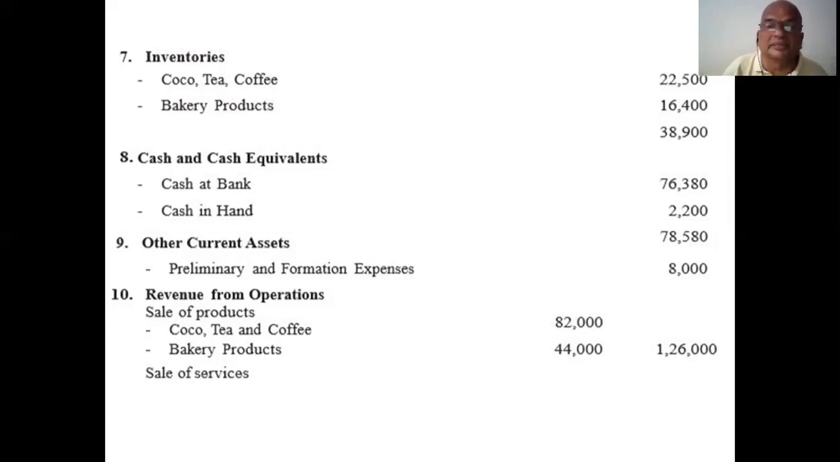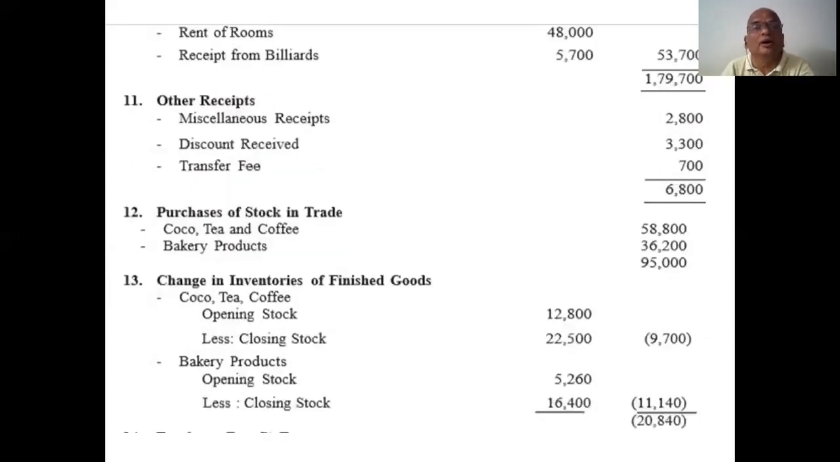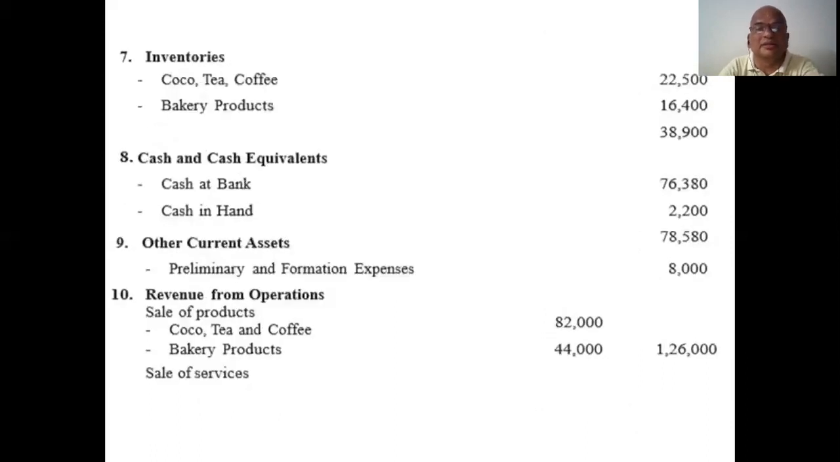Other current assets: what they gave in the problem is preliminary and formation expenses. That's why I mentioned it here. So revenue from operations, what they told in the problem and we calculated, that is closing stock. We mentioned it here. The next one, all these come under this one. So up to the ninth item, 1 to 9 come under the balance sheet. From 10 to 18 come under the P&L account.